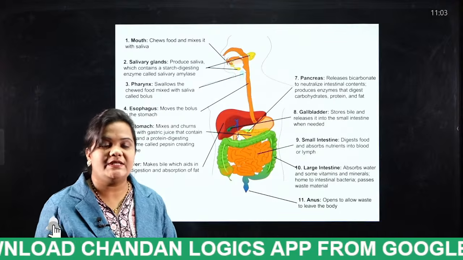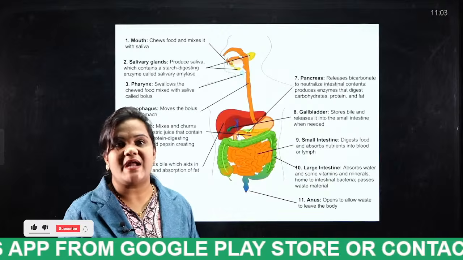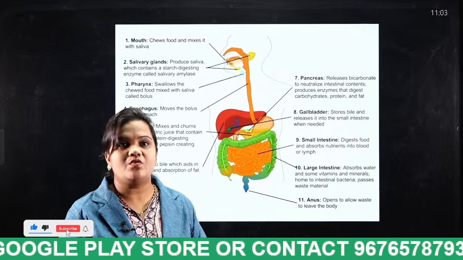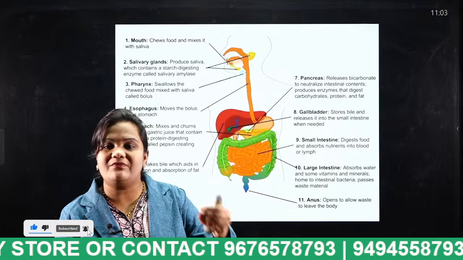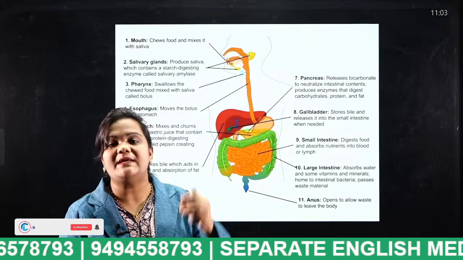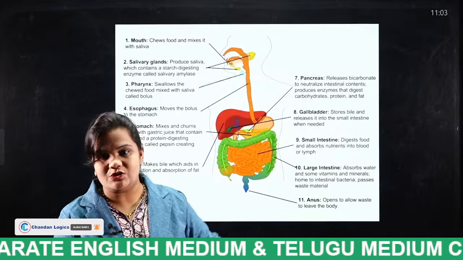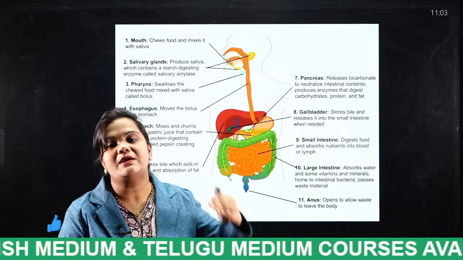Ingestion, digestion, next absorption, assimilation, and finally ejection. For the first time when we swallow the food, that process is known as ingestion. Through the mouth and through the esophagus, the food will enter into our stomach.